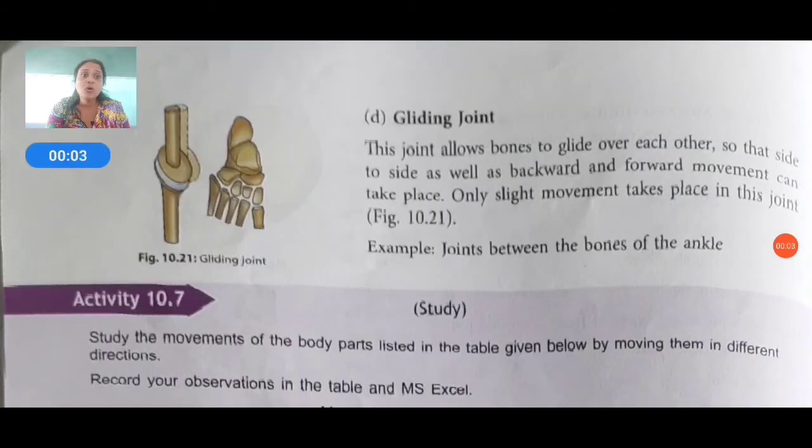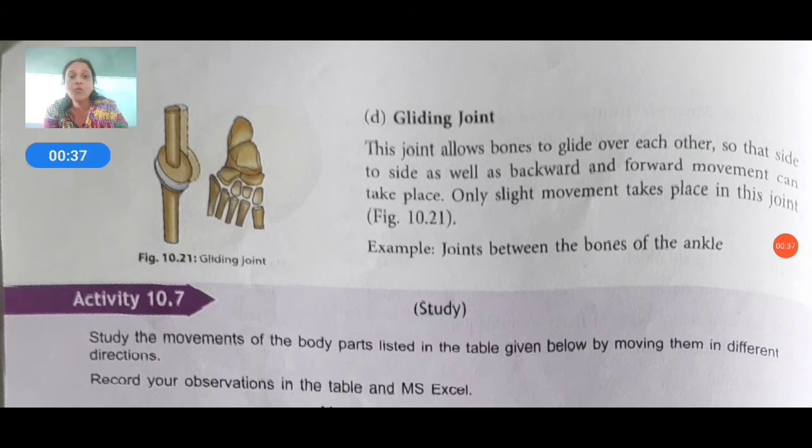Then the gliding joint. This joint allows bones to glide over each other so that side to side as well as backward and forward movement can take place. Because they have a gliding joint, they allow us to move forward and backward and to both sides. Only slight movement takes place in this joint. In figure 10.20 you can see the gliding joint. Example, joints between the bones of the ankle. These types of joints we can see in our ankle.